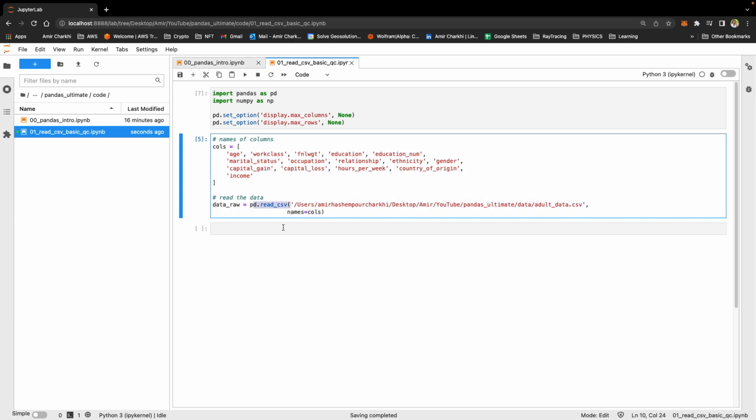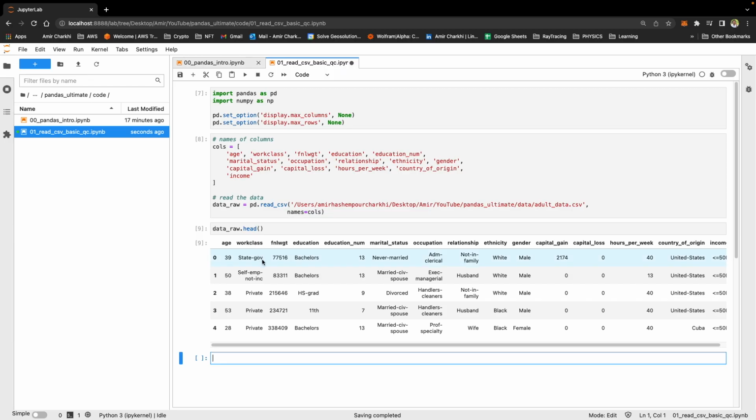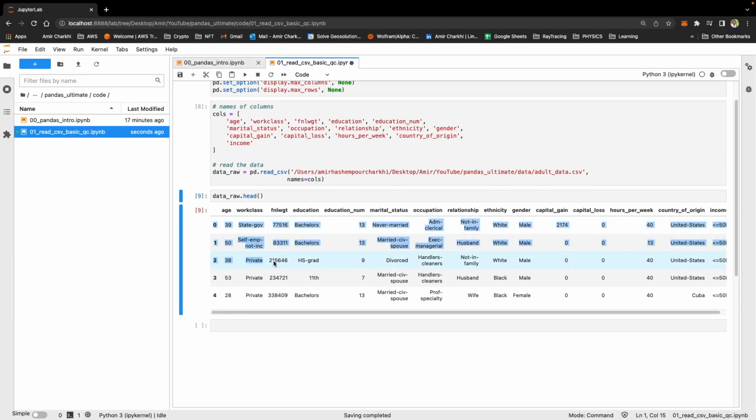Here is how we read CSVs. Read the CSV using pandas read_csv, the address, and the names of columns. Where I have the names of columns, I have introduced them here. The first and foremost thing that I do when I read a CSV file is just look at data_raw and head. Head of the data allows you to see the top 5 rows.